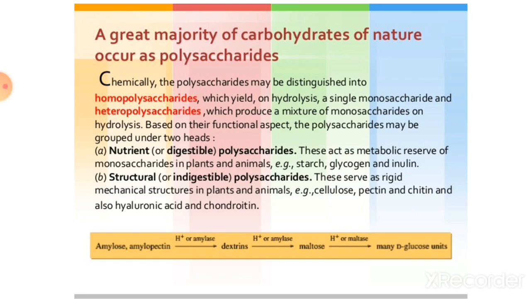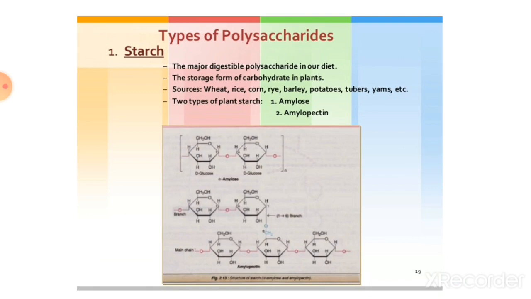First is nutrient or digestible polysaccharides. These act as a metabolic reserve of monosaccharide in plant and animal. For example, starch in a plant, glycogen in an animal, and inulin. Then structural polysaccharides. These serve as a rigid mechanical structure in plants and animals. For example, cellulose, pectin, and chitin, and also hyaluronic acid or chondroitin sulfate.